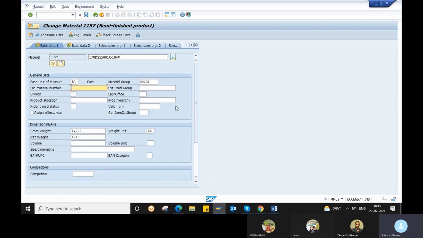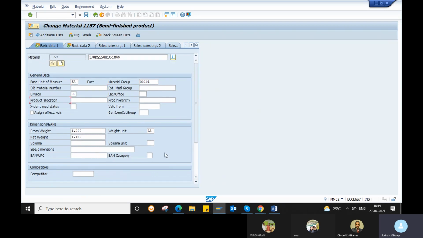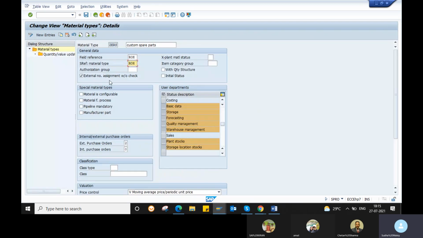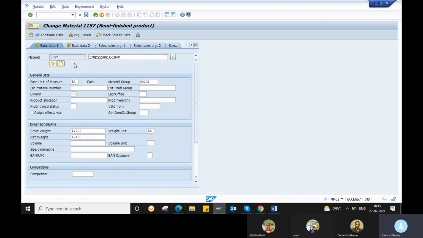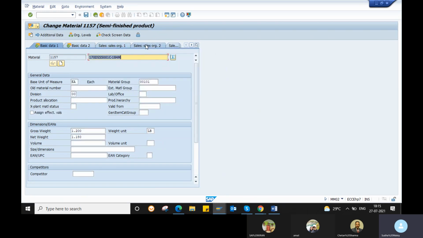The screen consists of subscreens. So the general data is one subscreen, and the subscreen consists of your fields. Screen reference is nothing but, for example, if for this particular material type you do not want this screen, you do not want the sales views, you do not require Sales Org 1, Sales Org 2.